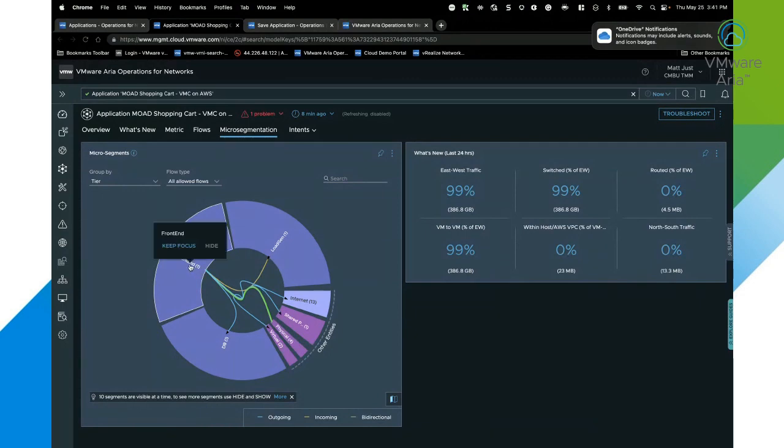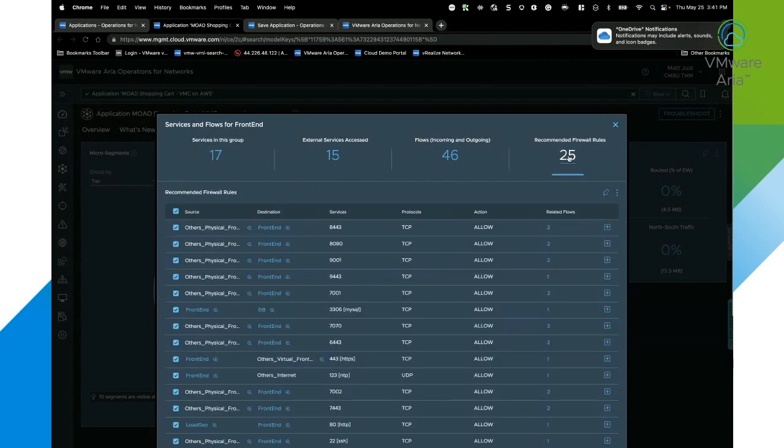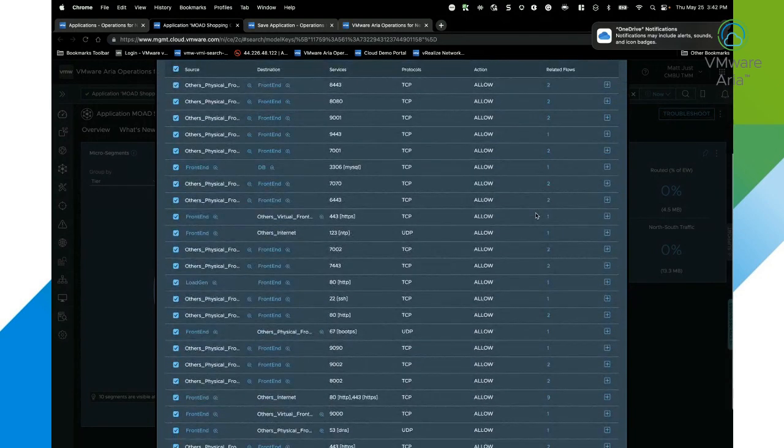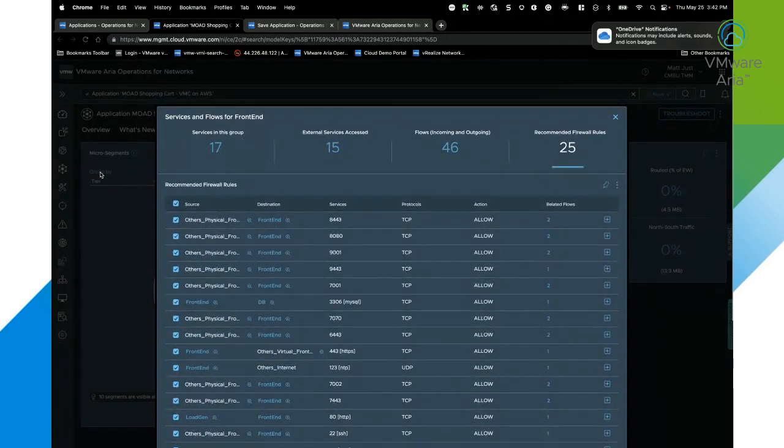And then I can click on that to take a look at the information within that tier of all the different flows, the services being accessed, how many flows are incoming and outgoing, performance data. And I can also look at my recommended firewall rules that I can export and import into my firewall vendor of choice, and utilize these suggested rules based on the full flow analysis that we're doing, to microsegment this specific tier, because I'm looking at this from a tier level, and the members within that tier, and apply a security posture.